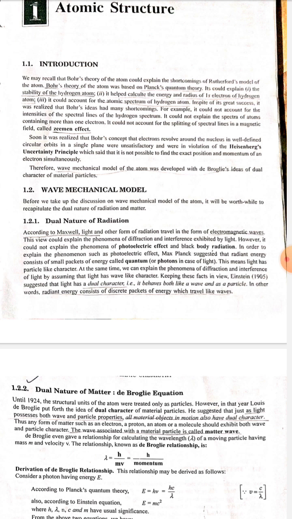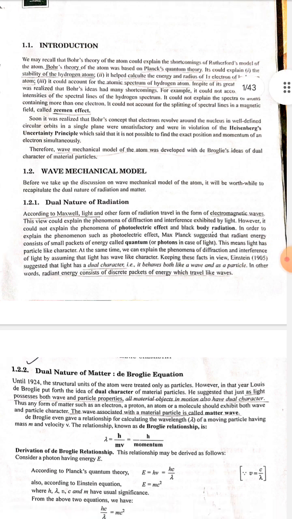Keeping these facts in view, Einstein in 1905 suggested that light has a dual character, that is, it behaves both like a wave and as a particle. On the other hand, radiant energy consists of discrete packets of energy which travel like waves.